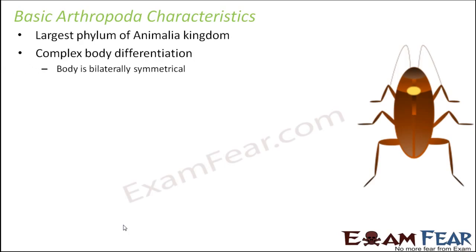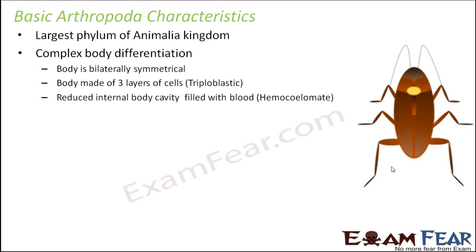systems. So body is bilaterally symmetrical again. So if you divide the body from between, you will get two laterally similar halves. Made up of 3 layers of cells, triploblastic. I already discussed what is triploblastic. So it has 3 layers, ectoderm, endoderm, mesoderm.